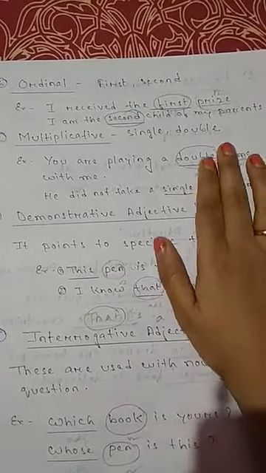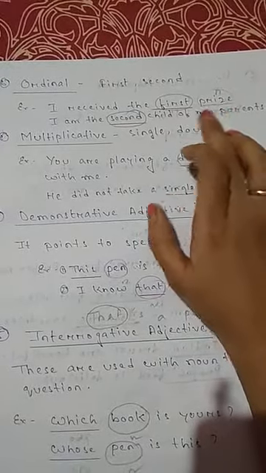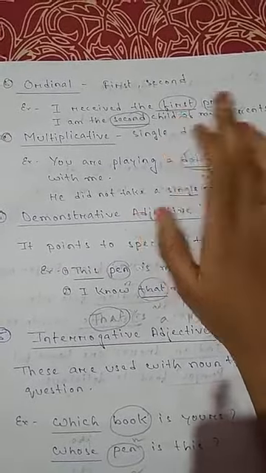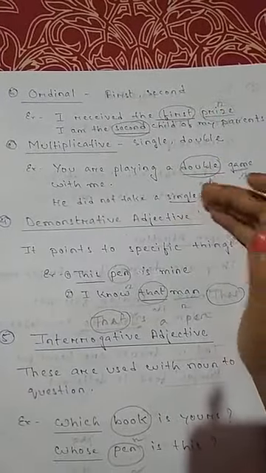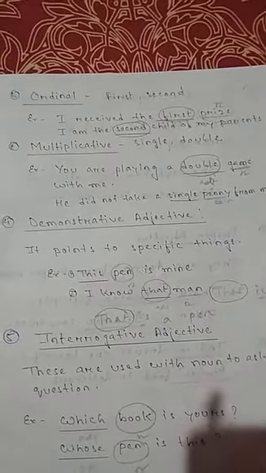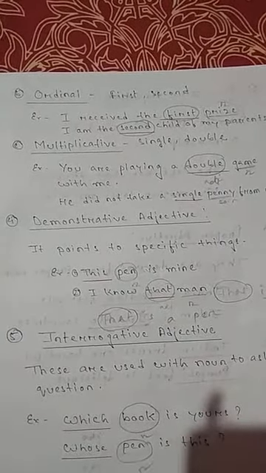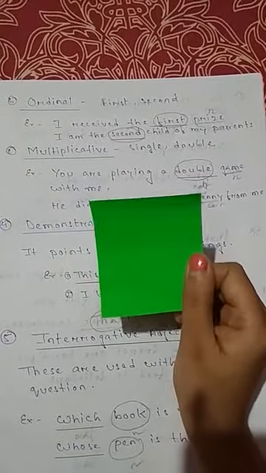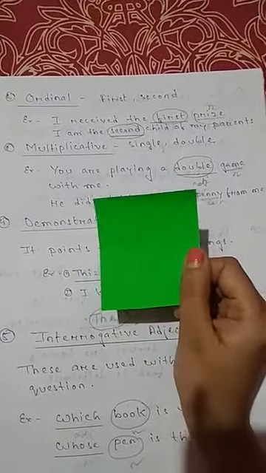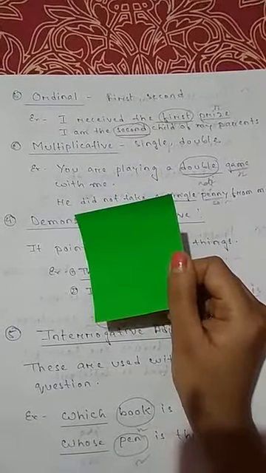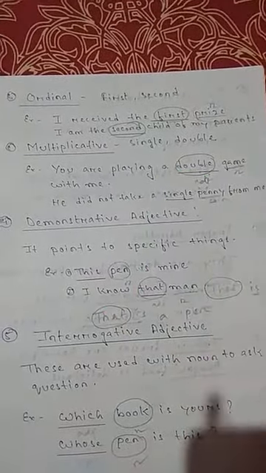I received the first prize. So here first is the number. It can be single, double, triple, like that also. Now here if I want to say, this is the first card that I used to describe adjectives. So first card. First is the adjective and card is the noun.